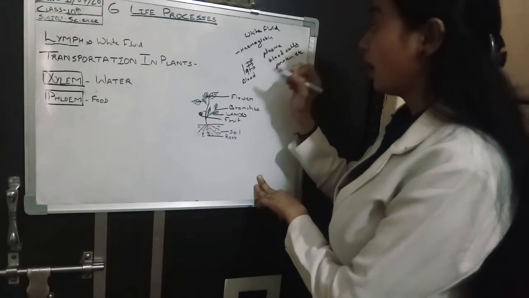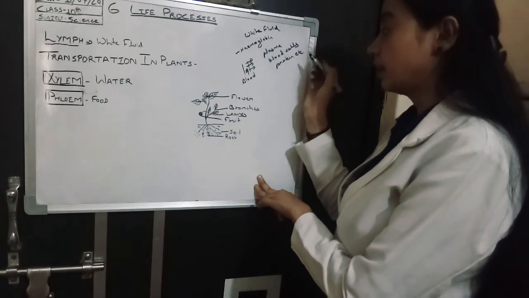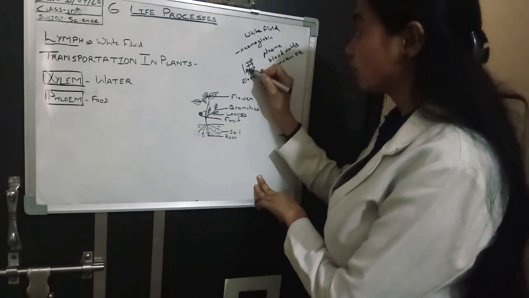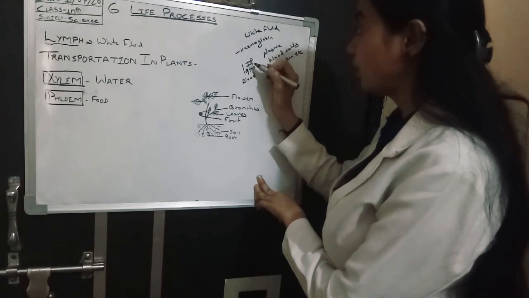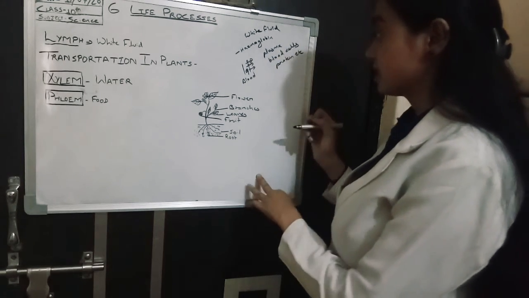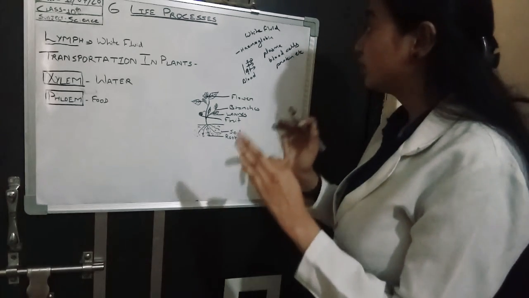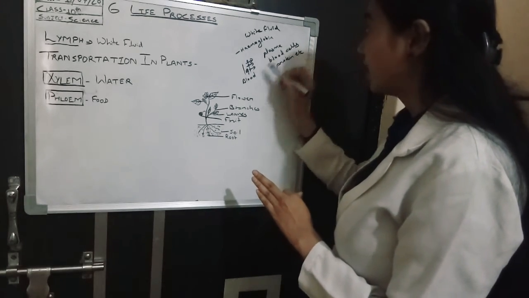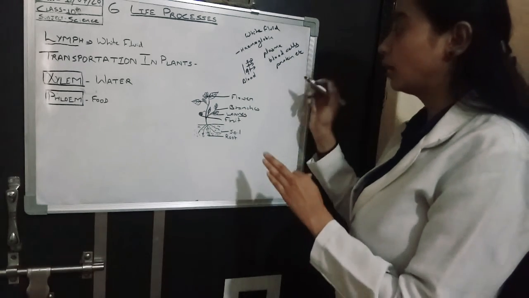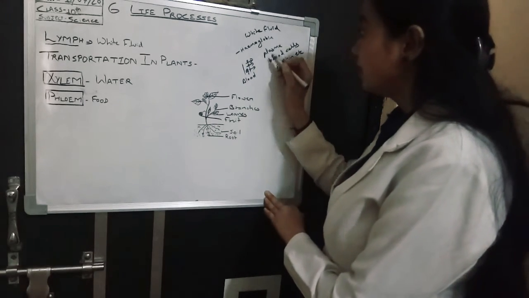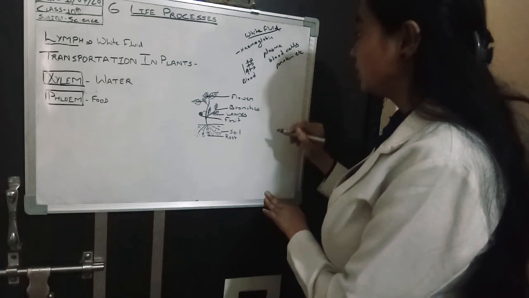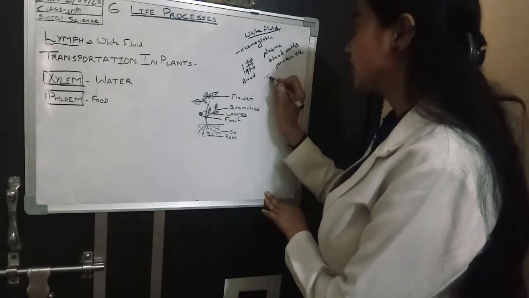How do these things come out? Due to the presence of small pores in the blood vessels, plasma, blood cells, protein, etc. come out. And this fluid is present in interstitial space.